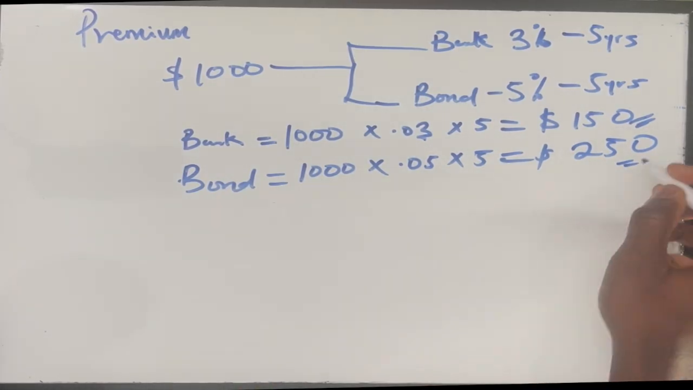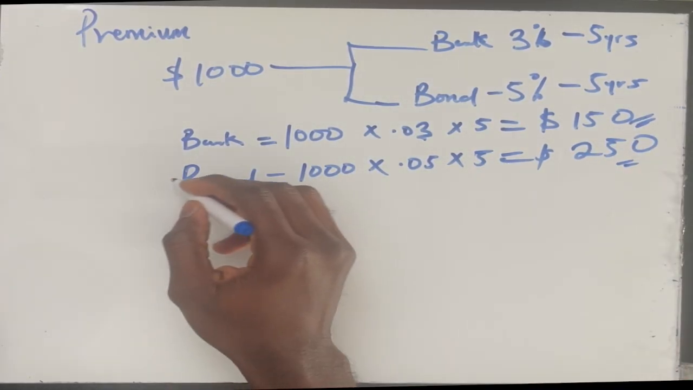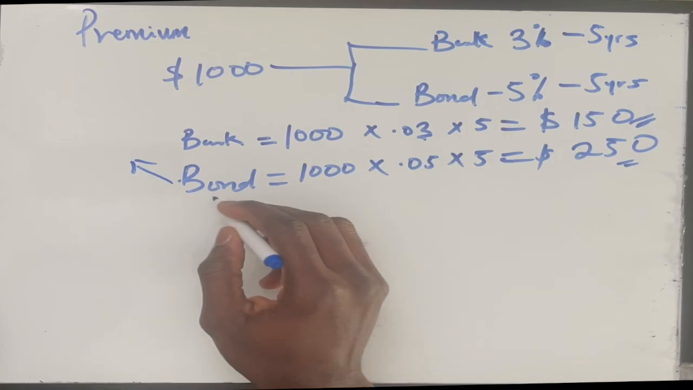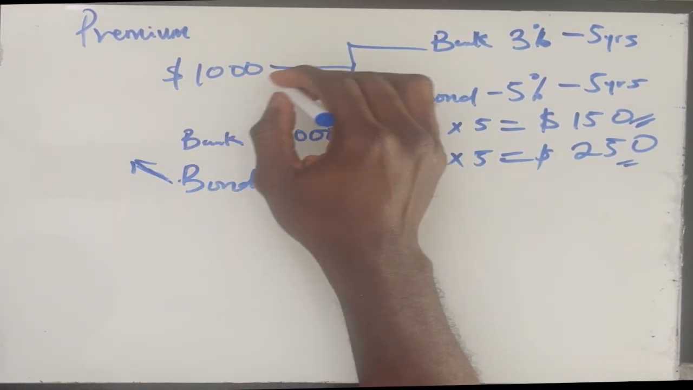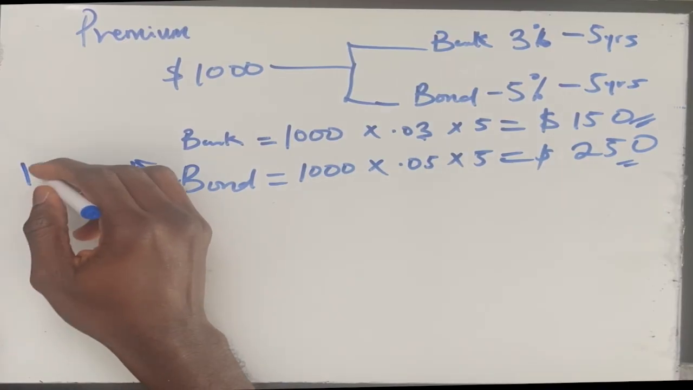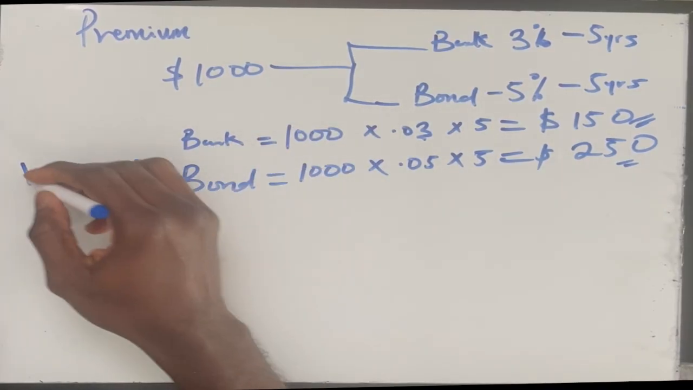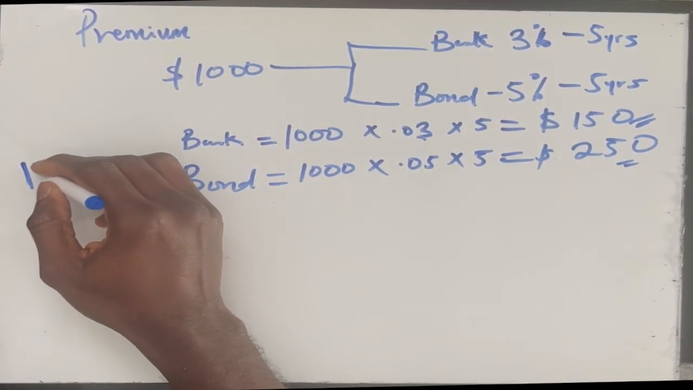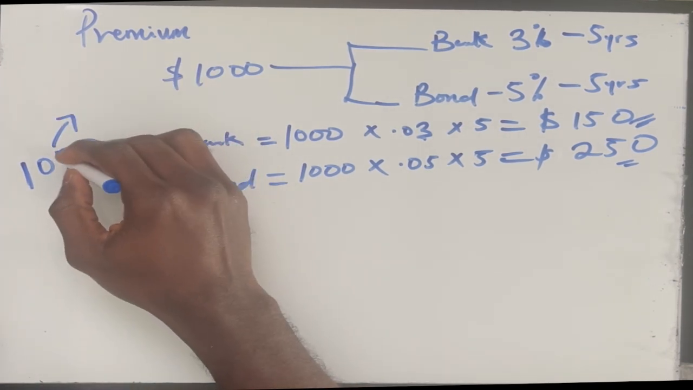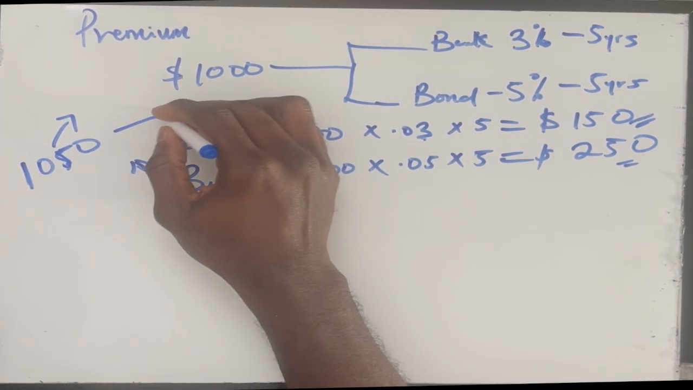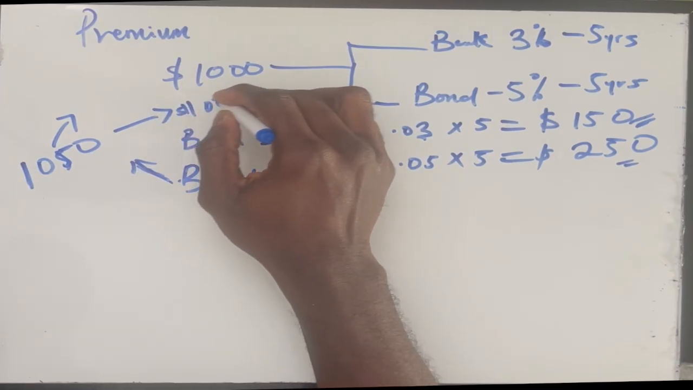Now because this is a better option, there's going to be high demand on this, and that is going to increase the price for this bond. So the bond that is at par for 1,000 is going to be 1,150. So we are paying $50 more. $50 premium for something that's giving us $1,000 at the end of the day.